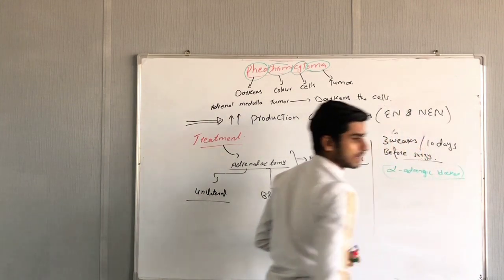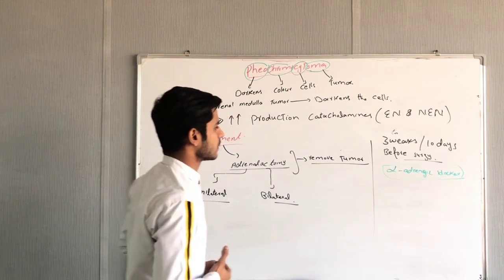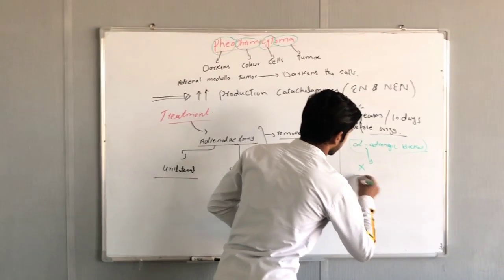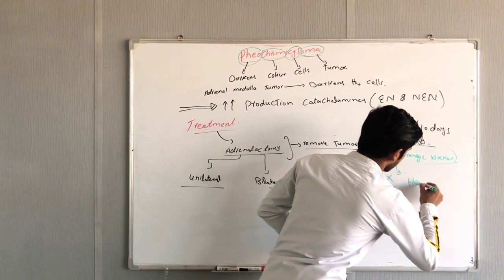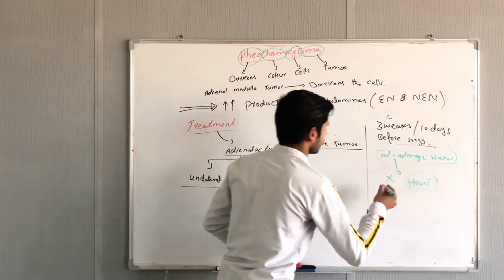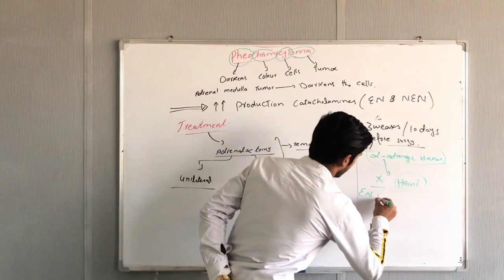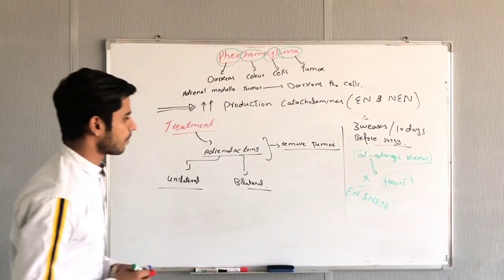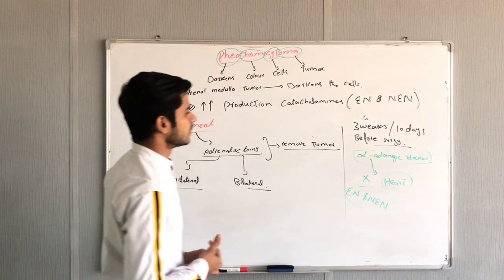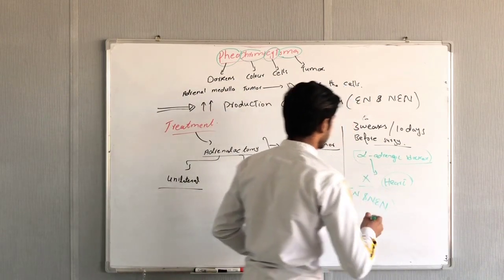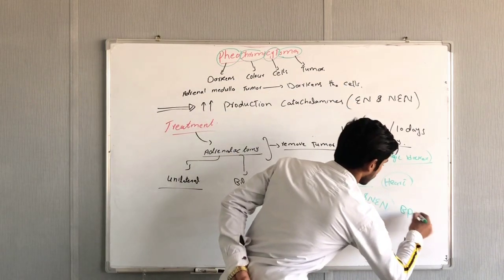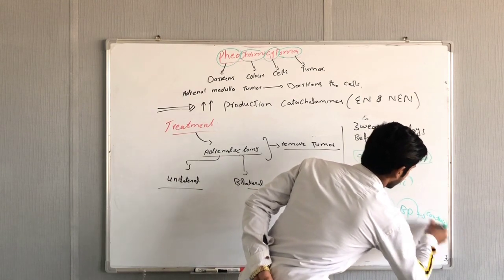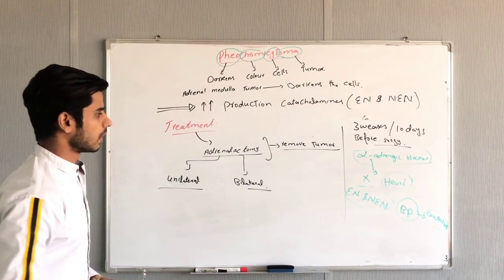When we give these, they will block the action of epinephrine and norepinephrine on the blood vessels and on the heart. When it stops the function of epinephrine and norepinephrine on the heart, it will not cause an increase in blood pressure, so blood pressure will be controlled.